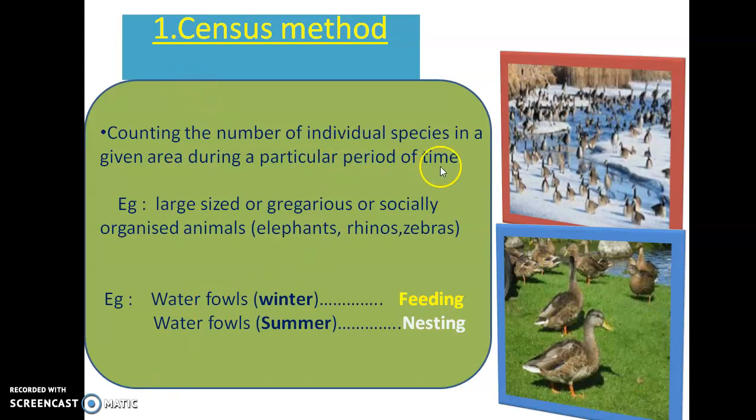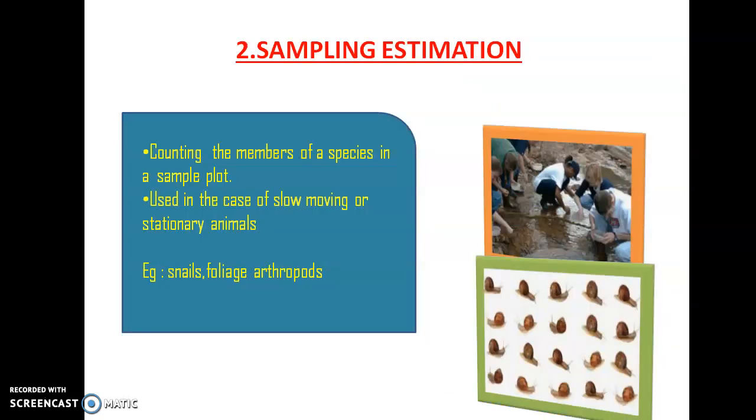So during that particular period of time that we want to study, we will count the number of individual species. Then the second method is called sampling estimation. Sampling is counting the number of a species in a sample plot.